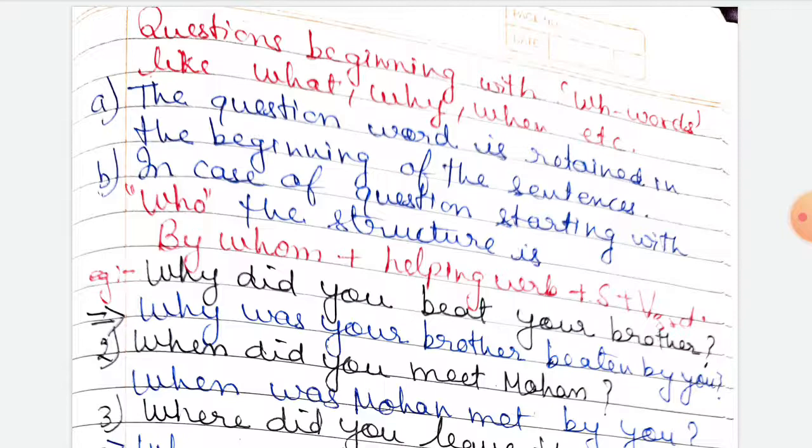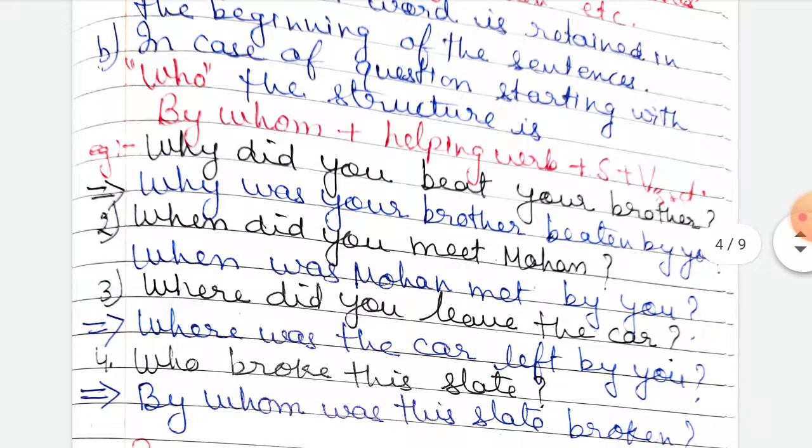Okay, the same thing will happen in this also. In the case of questioning, the sentence starting with who will be changed to by whom, then the helping verb, subject and the verb's third form. Okay, let us take some examples of it.